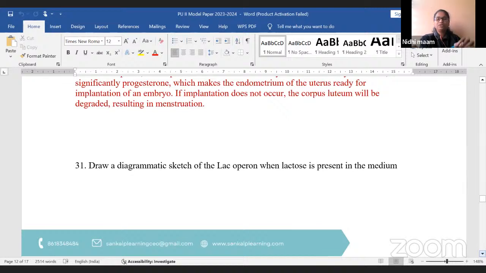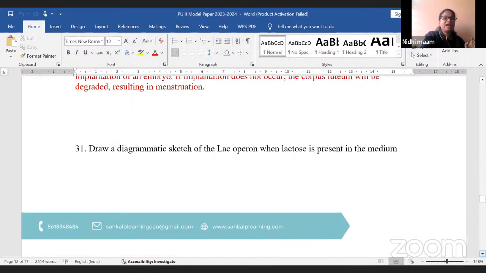31st question. Draw a diagrammatic sketch of lac operon when lactose is present in the medium. Very easy question. The lac operon concept diagram is not very complicated, it is enough if you know it. But read the question here. They ask: diagrammatic sketch of the lac operon when lactose is present in the medium, that is, when inducer is present in the medium.